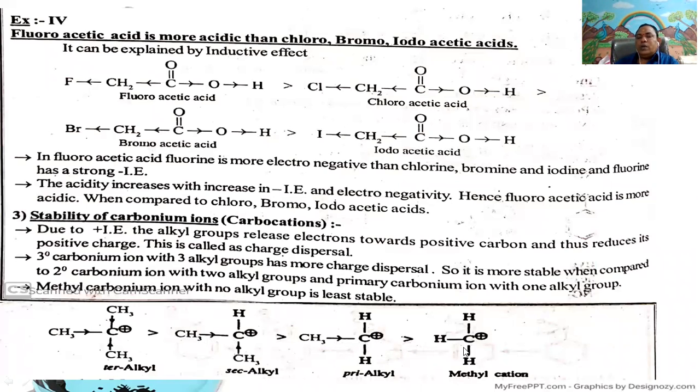But the methyl carbonium ion doesn't contain any alpha hydrogen atoms. It doesn't form any no bond resonance structures. Therefore, the tertiary butyl carbonium ion is more stable than the secondary isopropyl carbonium ion, which is more stable than the ethyl carbonium ion, which is more stable than the methyl carbonium ion. Thank you.